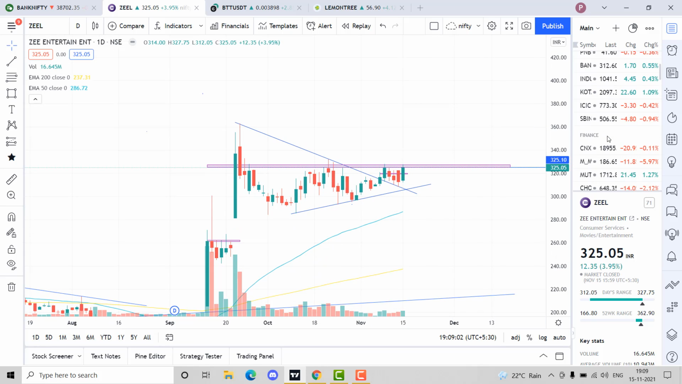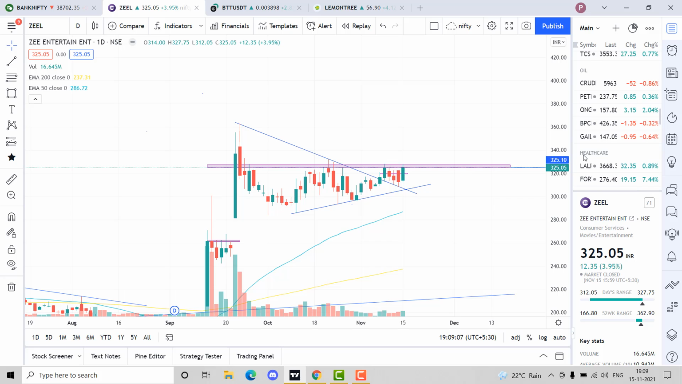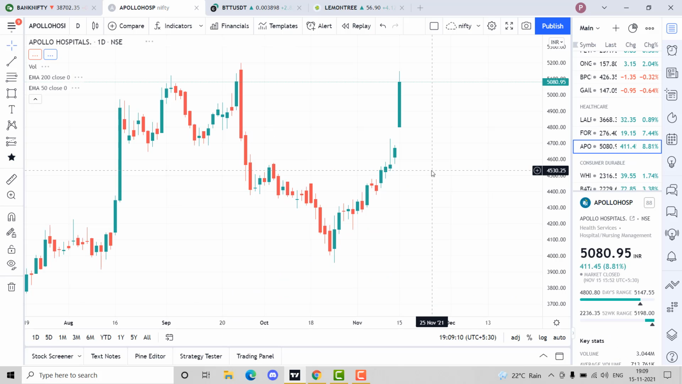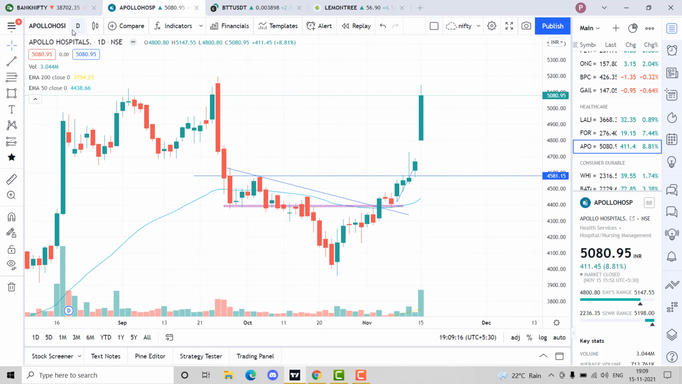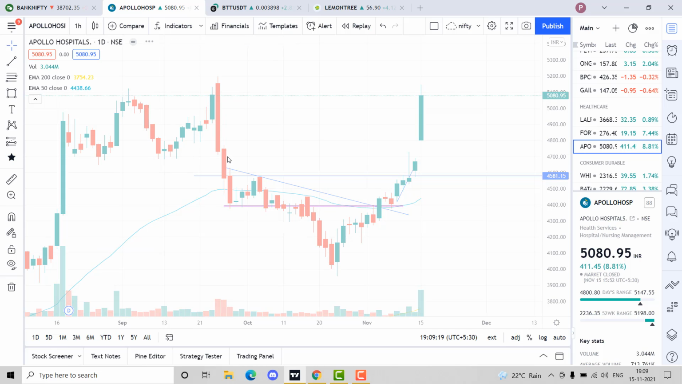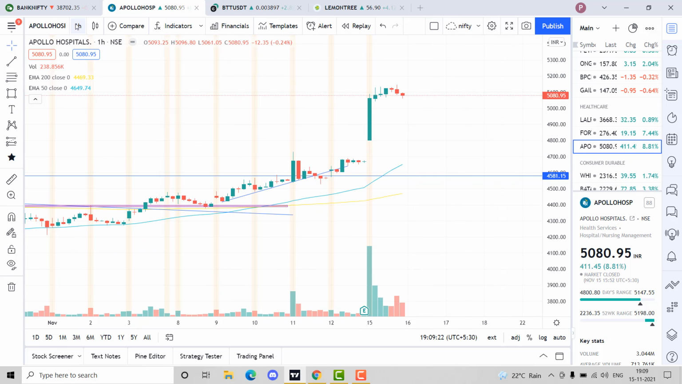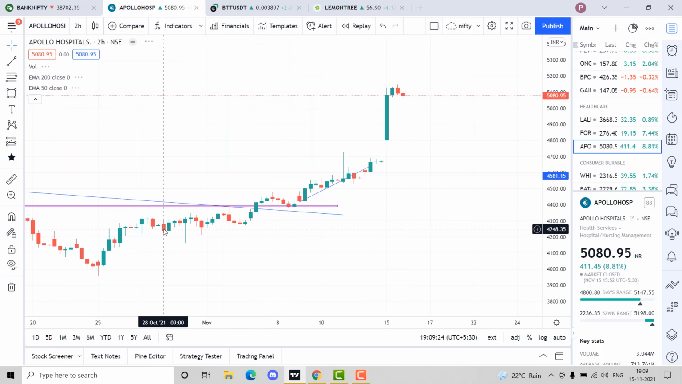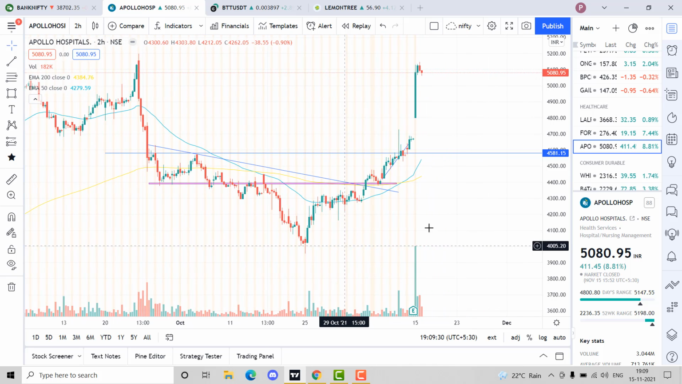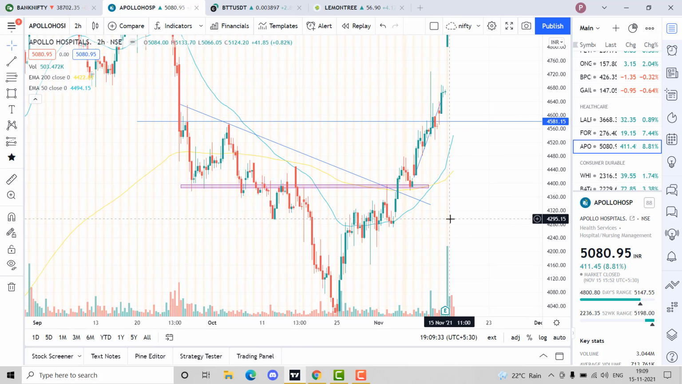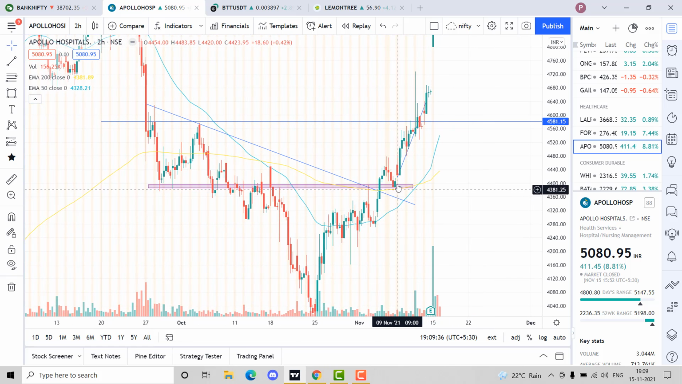And before this, I had given Apollo Hospitals in my first video of market analysis. I told you this is a very interesting stock because it's following price action very well. If I show you on 1 hour time frame, that might be a bit huge, so I'll take a 2 hour time frame. This was the analysis I did on Apollo Hospitals. I had recommended it for 9th November, which is around here. This was the price I had recommended it.